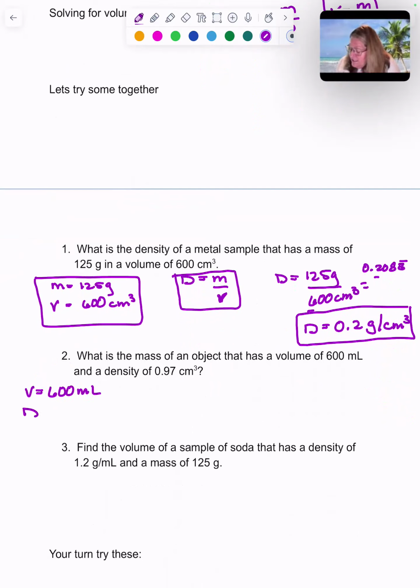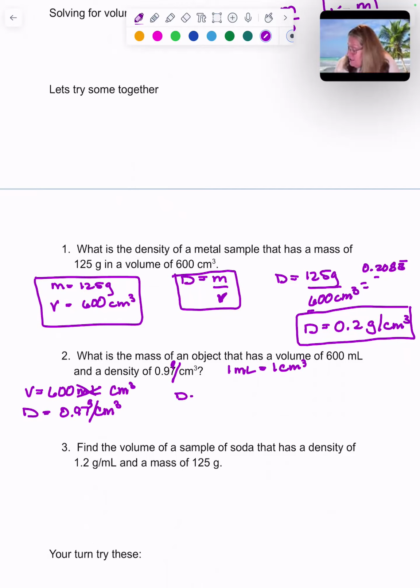And it has a density of 0.97 grams per centimeter cubed. And we want mass. Well, I've got mixed volume units. I lost the grams in there, sorry. Okay, we've got centimeter cubes and milliliters. Remember, 1 milliliter is the same as 1 cubic centimeter. So I can go in here and actually change that milliliter to a cubic centimeter.